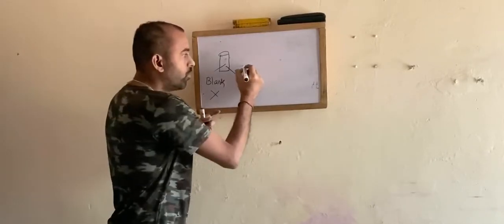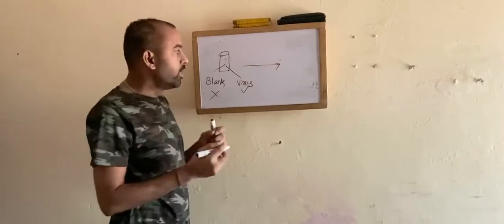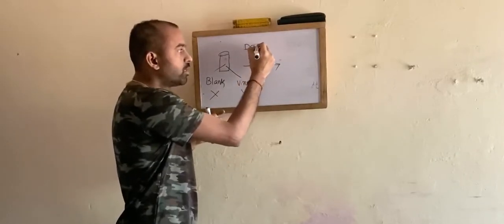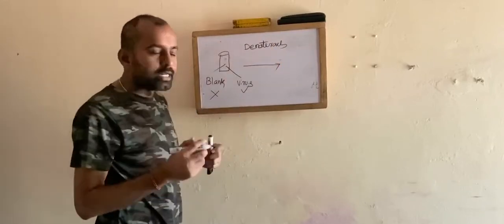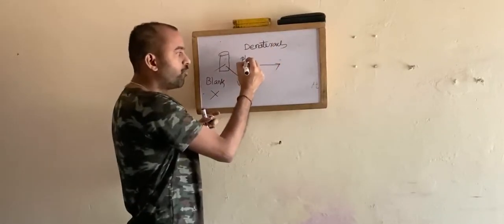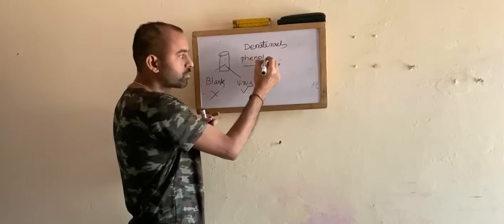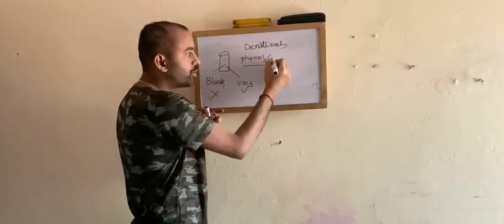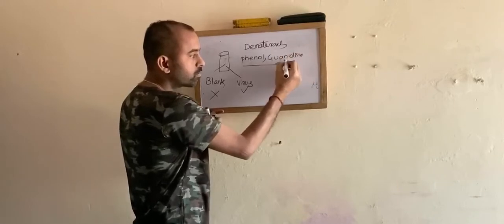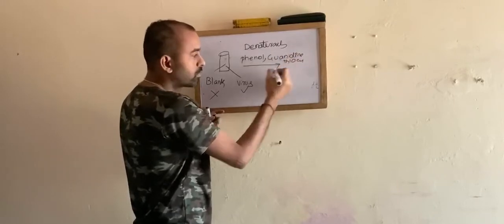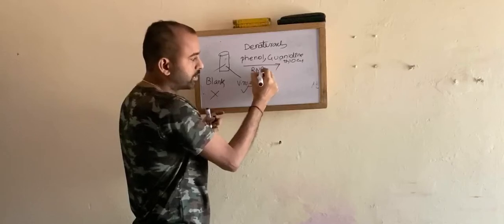For that, you add denaturants. Generally the denaturants are phenol, guanidine thiocyanate, and RNA inhibitors.